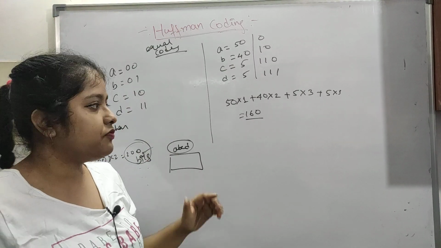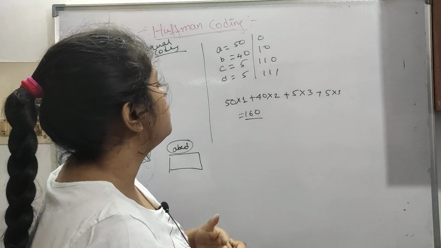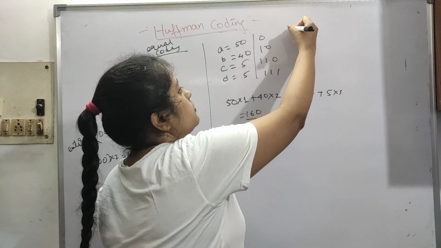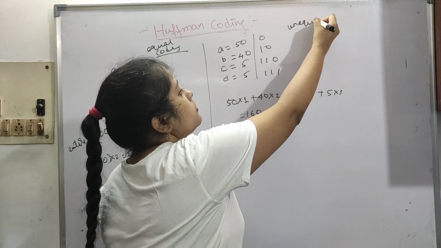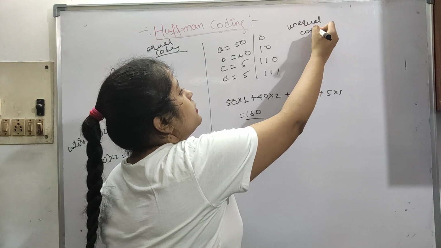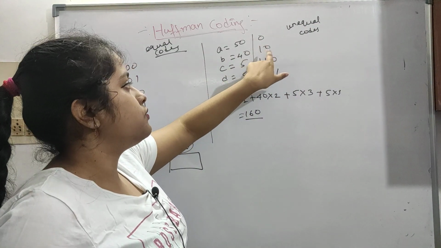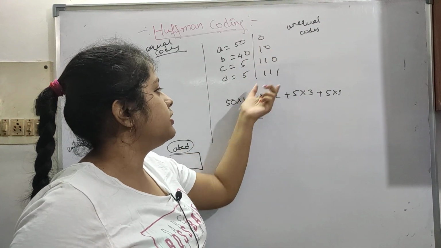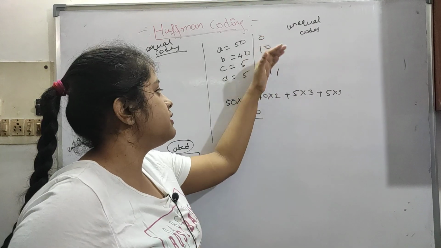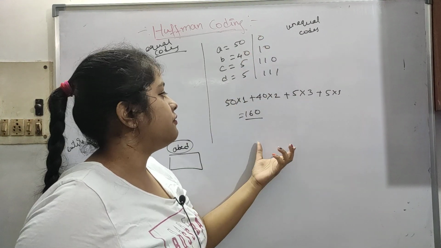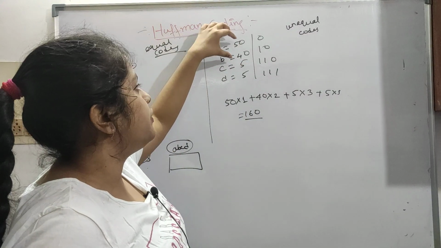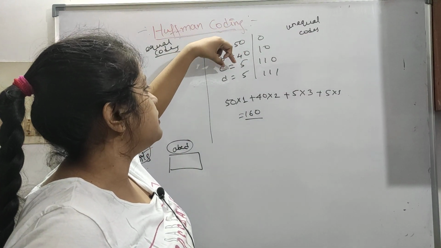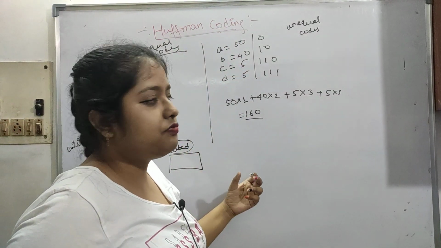So let's see if we can do anything better. So now if we use unequal codes, let's say we have taken 0, 10, 110, then 111, these are all different. You cannot just mix them up. And these are the weights, the frequencies: A is 50, B is 40, C is equal to 5, D is equal to 5, like this.